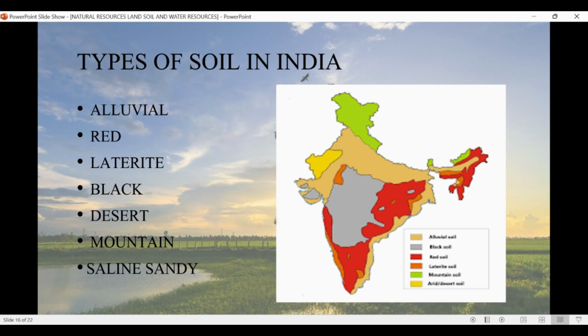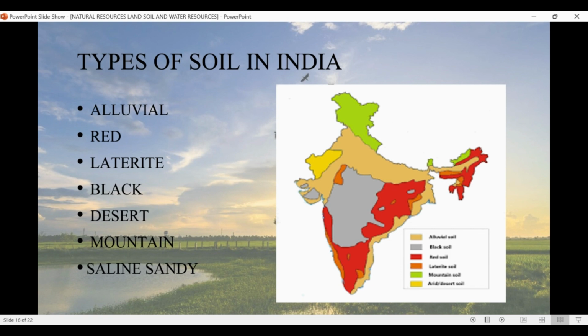Now let us discuss where these soils are present. Red soil is basically present in the east side of India. Then the laterite soil is present in the west side of India. It is very less present in India. Then comes the black soil.